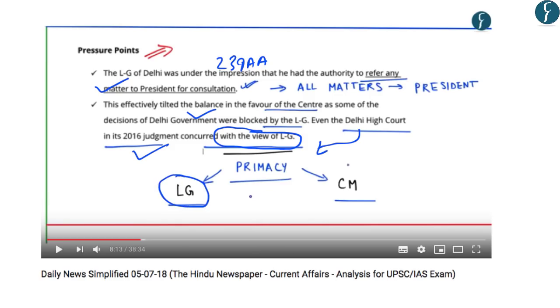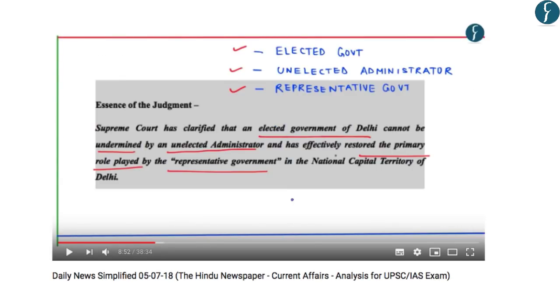However, this was challenged by the elected representatives in Supreme Court. So the Supreme Court in its judgment clarified that an elected government of Delhi cannot be undermined by an unelected administrator, that is the Lieutenant Governor of Delhi. Further, the Supreme Court has effectively restored the primary role played by the representative government in the National Capital Territory of Delhi. So this was basically the essence of the judgment of Supreme Court.